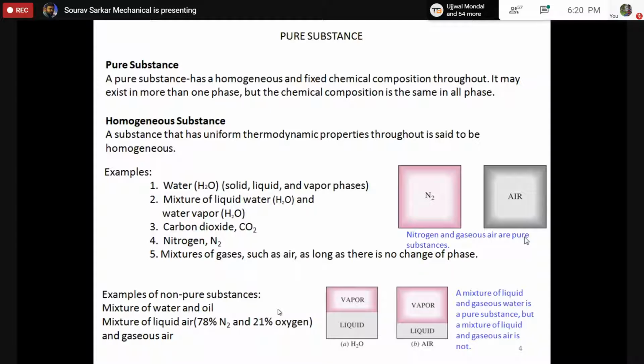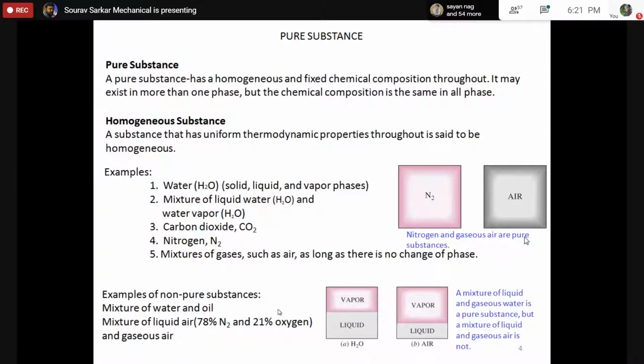The one with the lower melting point will melt. So in that liquid part, you will see that the lower-melting component is more. So that whole system cannot be called a pure substance. Do you understand? Or is it a little bit complicated? No, sir, it is similar to that alcohol example. Yeah, exactly. So whenever there is a mixture, it is changing its phase, and it is not very good to consider it as a pure substance.